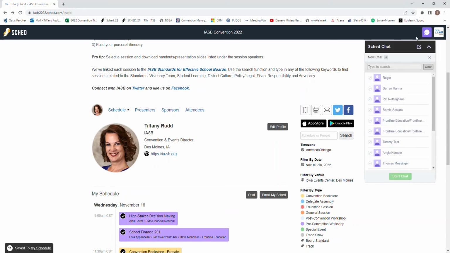Inside the chat function, you'll see a list of people whose profiles have been set to public. If you're looking for someone who does not appear on the list, chances are their profile has not been adjusted correctly and you won't be able to chat with them. To send a chat message, select the person you'd like to chat with, and then click the green Start Chat button.